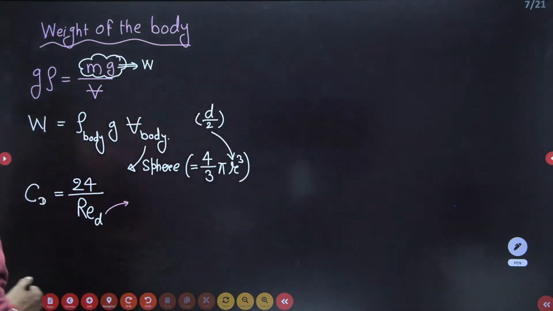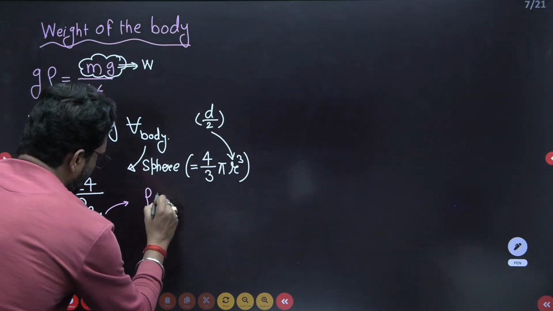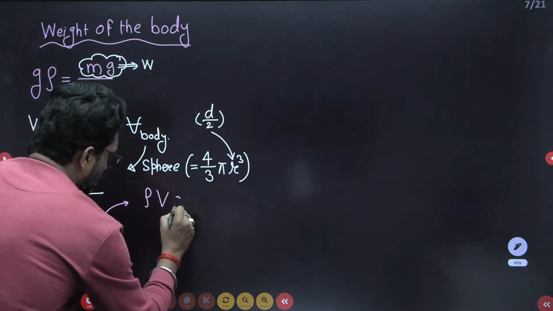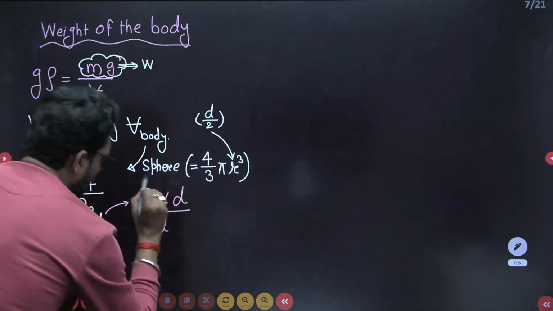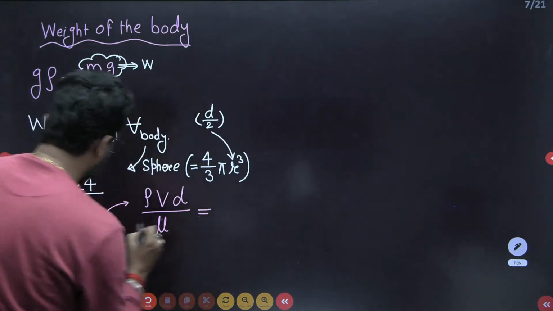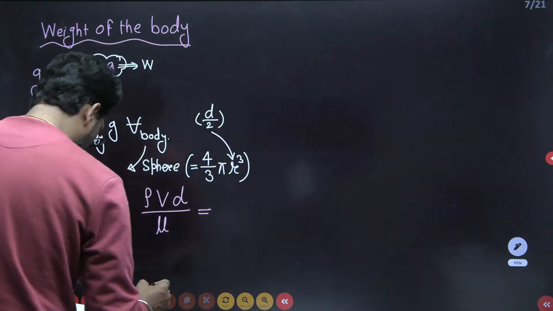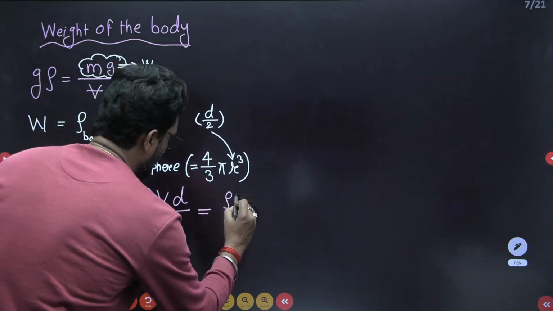That means we have to write rho, and this uniform velocity V into the diameter of the body divided by the viscosity. Now we have to arrange like that. This is your body. So this is your rho into V we have to take.